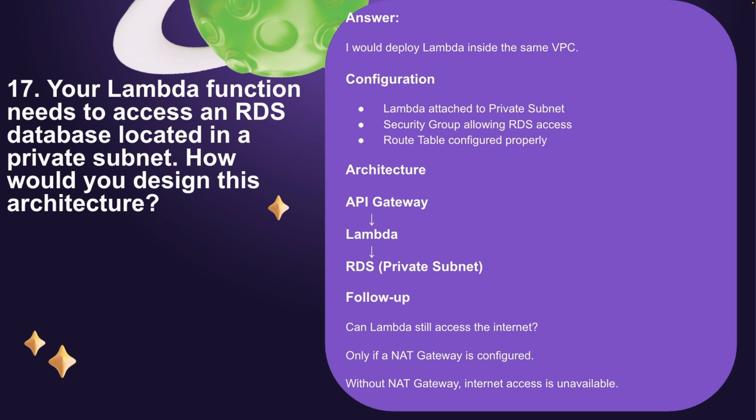Then the follow-up question will be, can Lambda still access the internet? No. If we have configured the Lambda inside a VPC, in this case we need a NAT gateway to get internet access. Without a NAT gateway, Lambda can't access the internet.